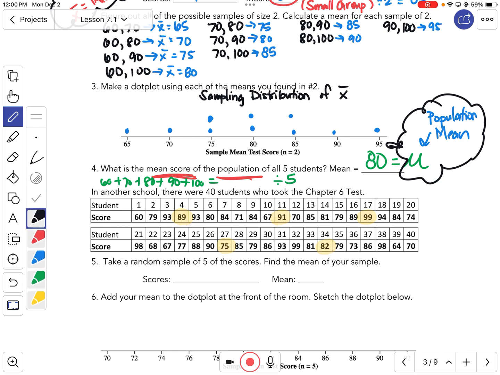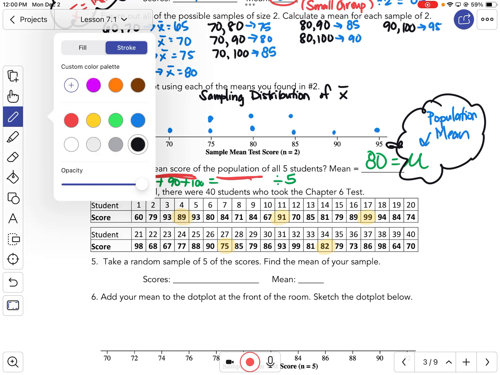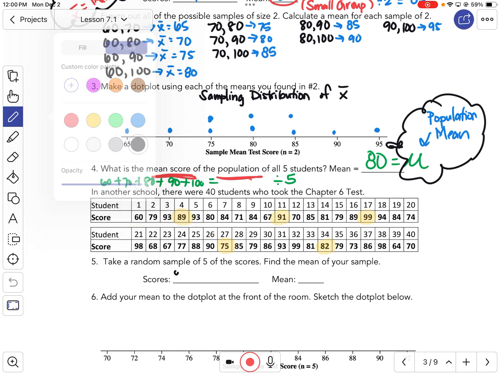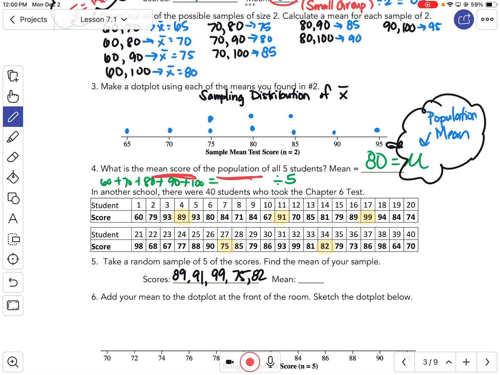If I did that, the mean would be an 89, a 91, a 99, a 75, and an 82. Let's calculate that mean and see what we get.